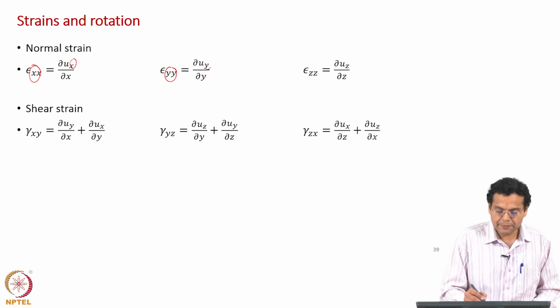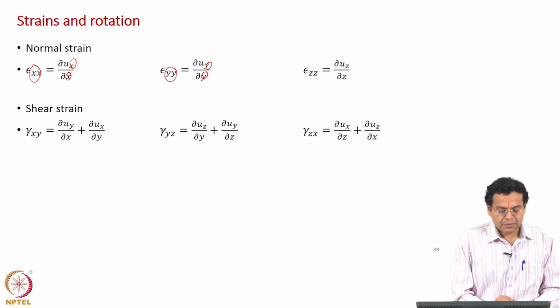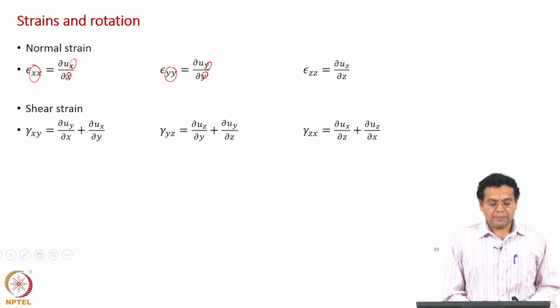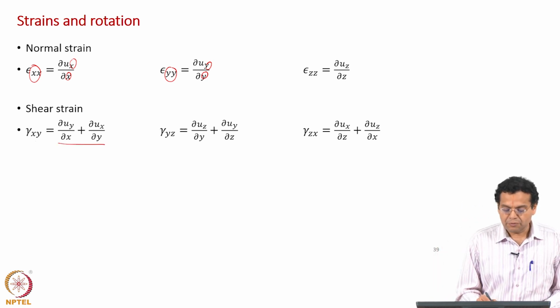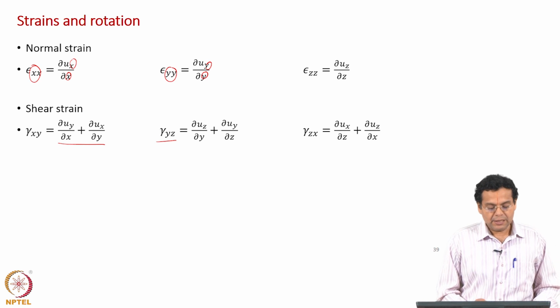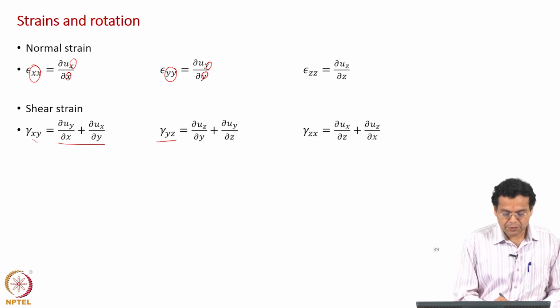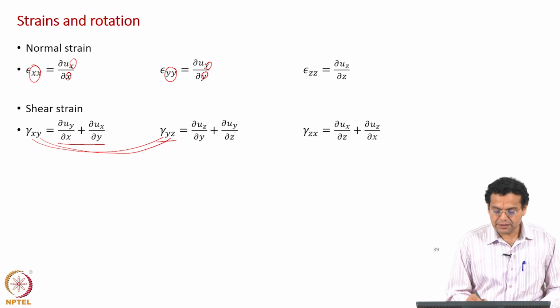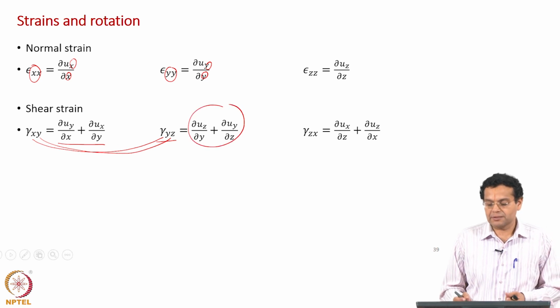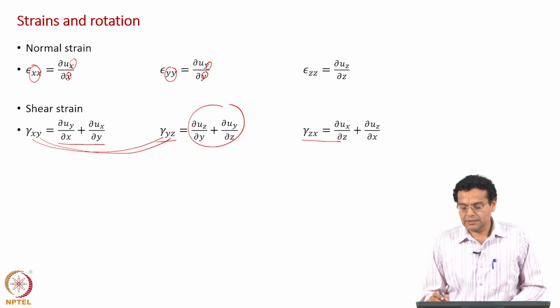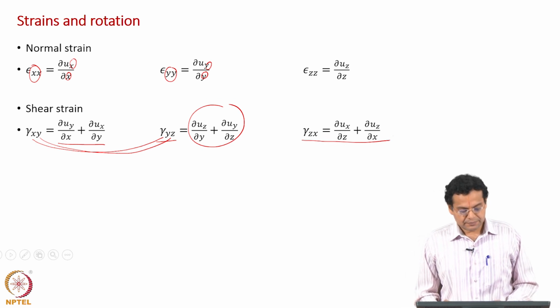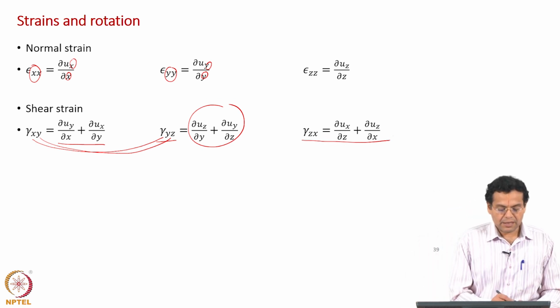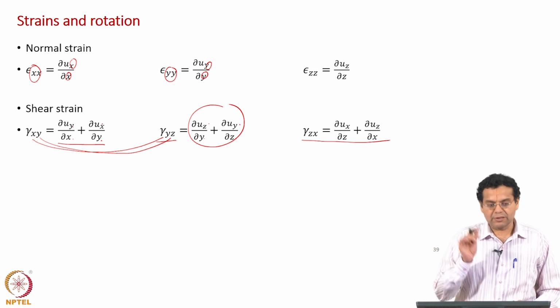X replaced with y. What do you do here? Once again gamma x y is given by this expression. When you want to write gamma y z, you are replacing x with y and y with z. Similarly, on the right hand side also you will get the expression. Similarly, for the third expression also, the x in the denominator became y, y became z, and so on, just symmetrically replace.